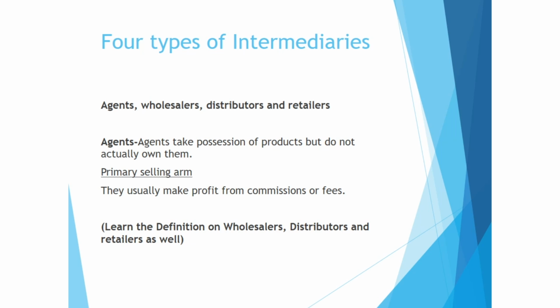Now agents. Read the definition given on agents, because any line can be picked up and asked in the form of an MCQ in your question paper. So agents are known as the primary selling arm for manufacturers. They take possession of products but do not actually own them. Okay, so this also can be asked in the form of an MCQ. They usually make a profit from the commission or fees they charge either from the manufacturer or from consumers. Likewise, you have to do the definition of distributors also. Distributors are the intermediaries who make a close relationship with the manufacturer as well as the consumers.